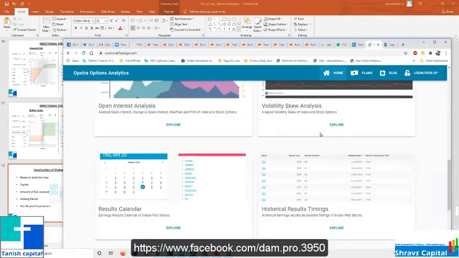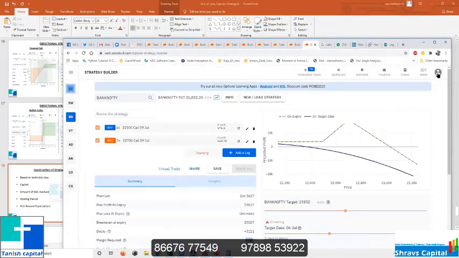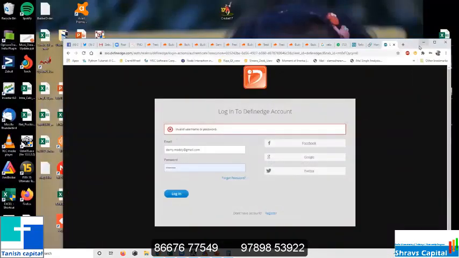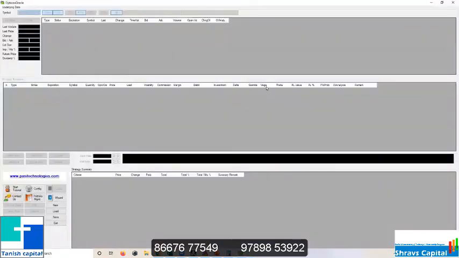The only thing is the live update of the price will be a little different between the paid one and the free one. Even Sensibull has a 7 days free trial. After completing the free trial, if you want, you can go for the pro option, or else you can have the lower level. Live updates will not be there, but you can still build the options and see the payoff. Also, Option Oracle is a free software you can download from Option Pussy Technologies that you can build with. So this is one software which is free.